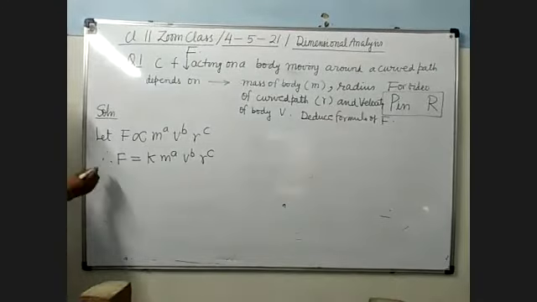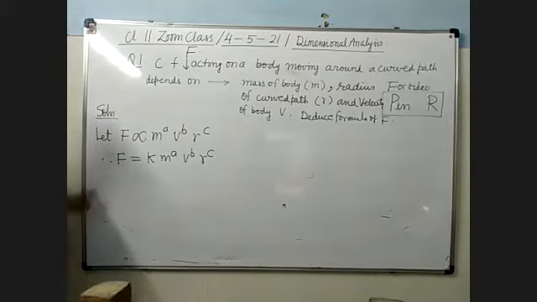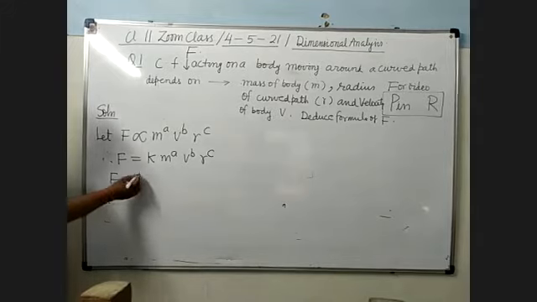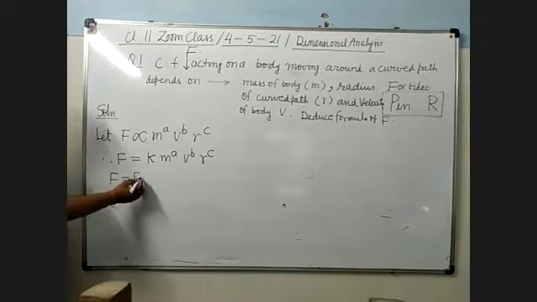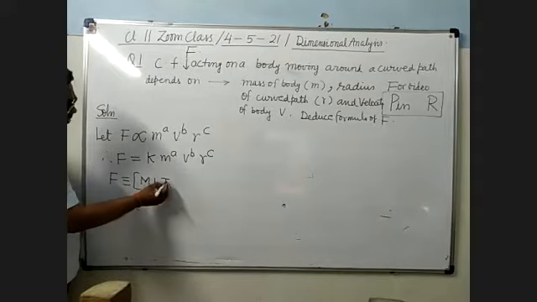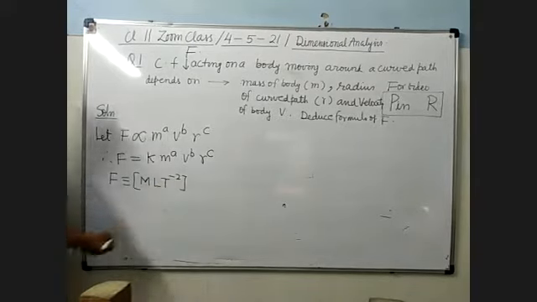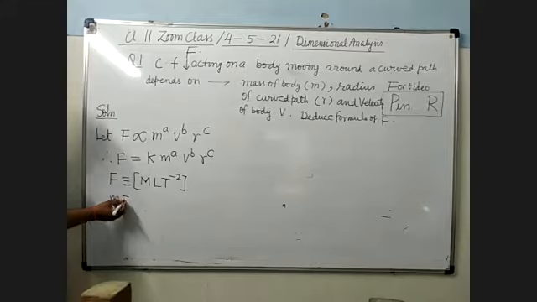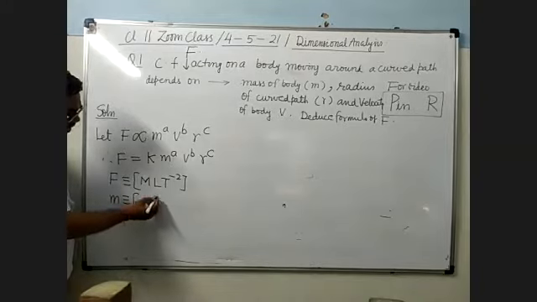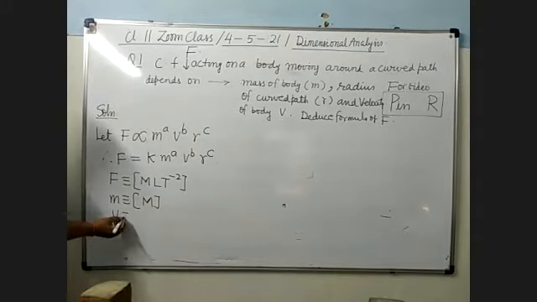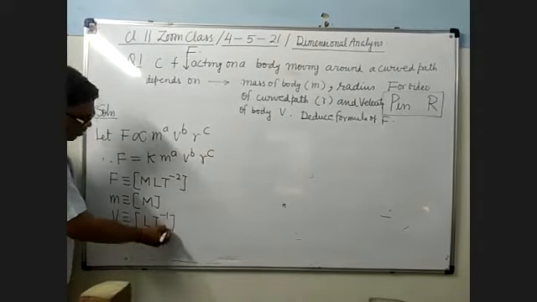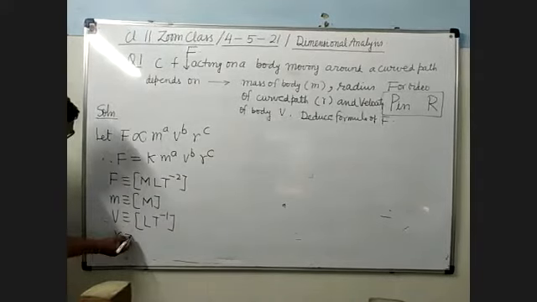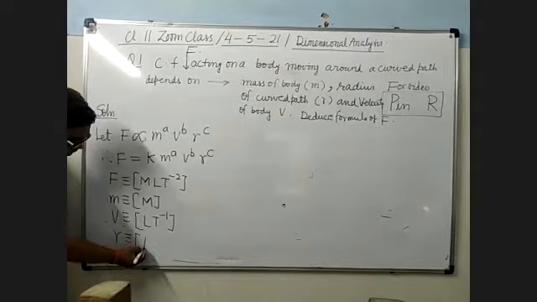So see here. First, you write down the dimensions of these quantities. What is the dimension of F? Who can tell? Dimension of F is MLT minus 2. Dimension of mass is capital M. Dimension of velocity is LT minus 1. And dimension of radius: radius is a length, therefore it will be L.